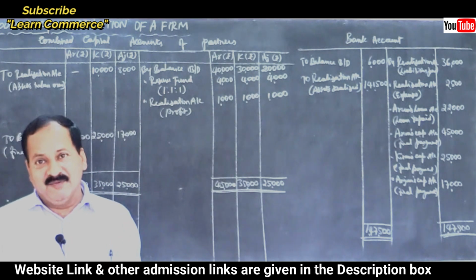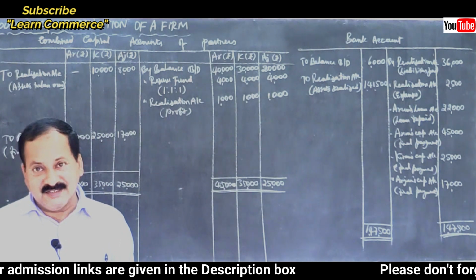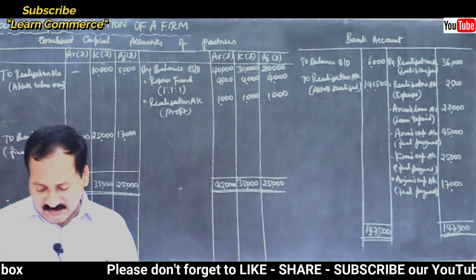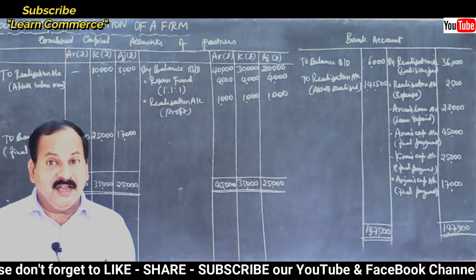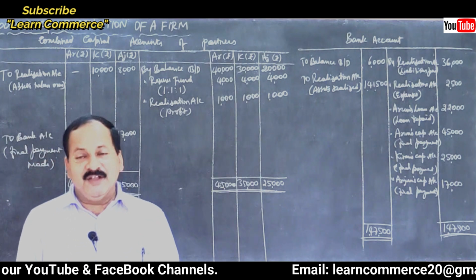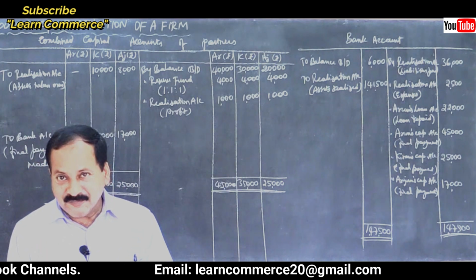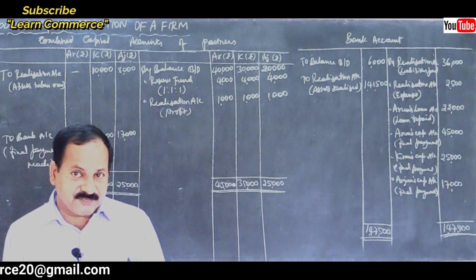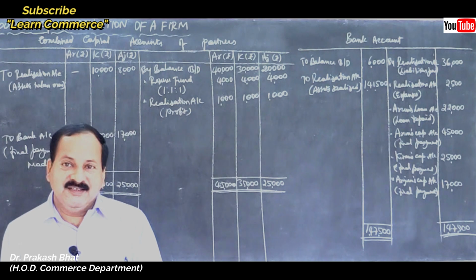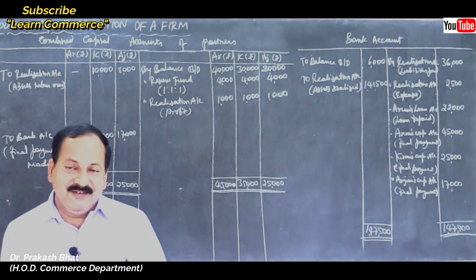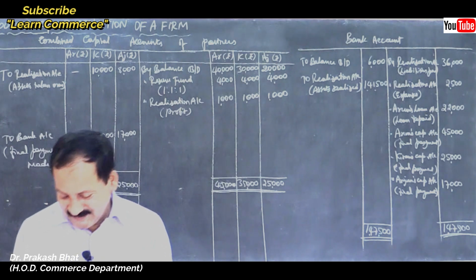But I will solve some more problems. Don't worry. If I find it is a bit different, any adjustment is something new, then I will take up that problem, and then we will close this chapter and move on to the first chapter, not for profit organization. If we cover that, then part 1 will be done. Part 2 already we have covered two chapters, issue of shares and debentures. Then later part, let us see whether we will get out of COVID or not. If it is not, then we have to continue again, wasn't it?